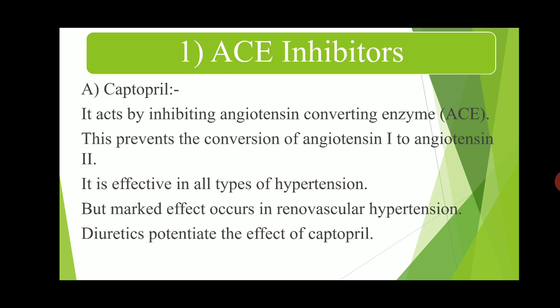This drug prevents the conversion of angiotensin first to angiotensin second. It prevents this chemical reaction in the body. It is effective in all types of hypertension, and captopril is used in the treatment of all types of hypertension. But the marked effect occurs in renovascular hypertension.